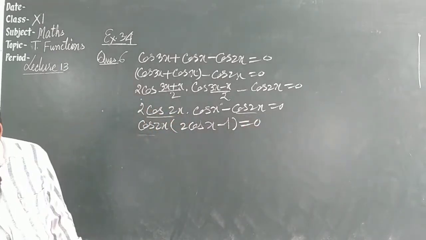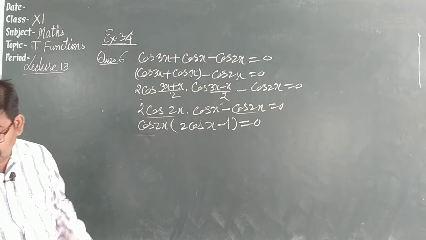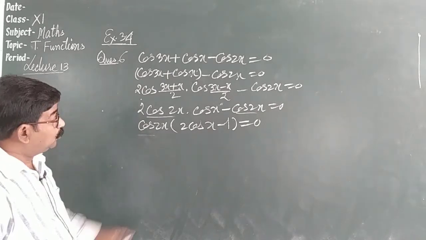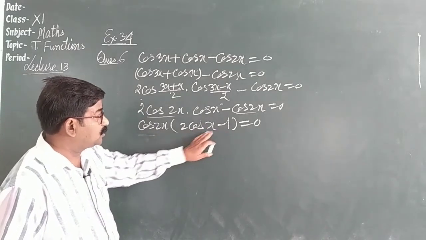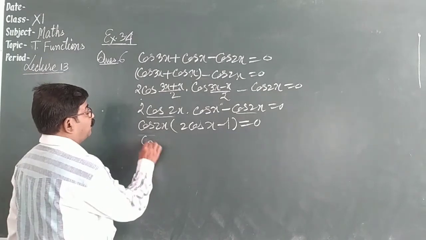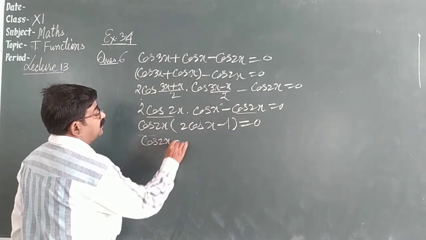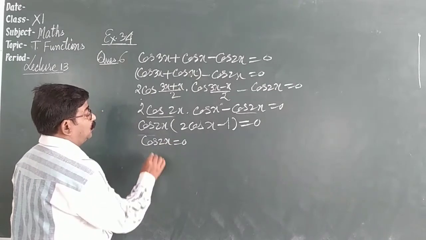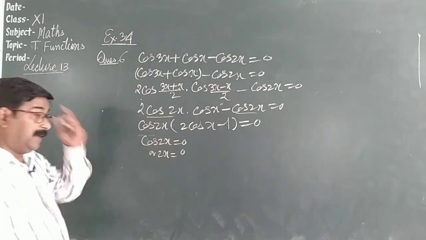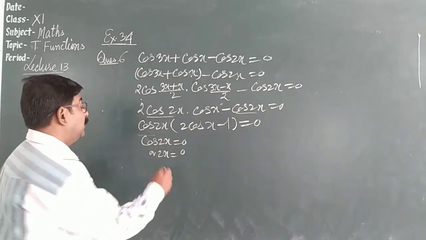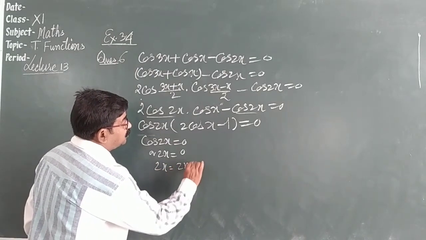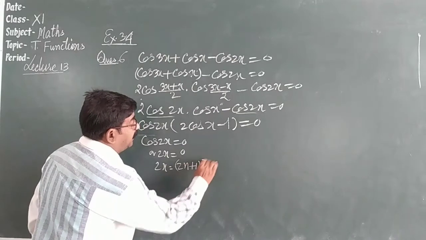We have cos 2x is equal to 0 and 2 cos x minus 1 is equal to 0. So we have 2 factors. Cos 2x is equal to 0, so 2x is equal to (2n plus 1) pi by 2.